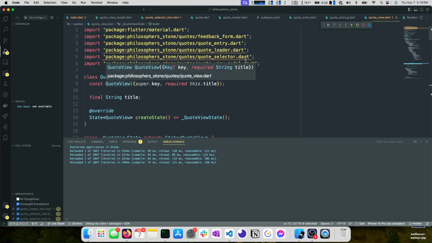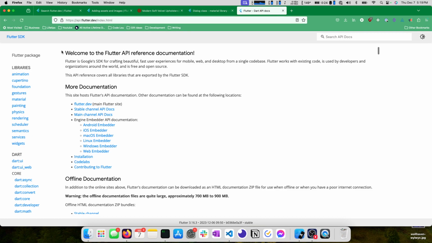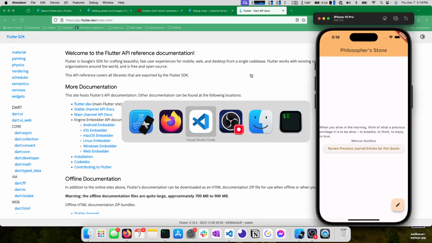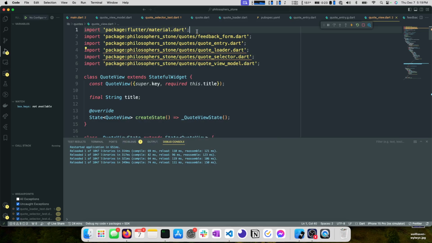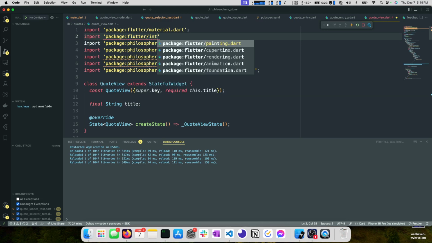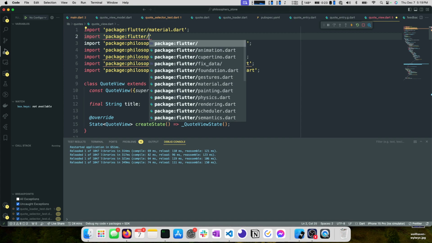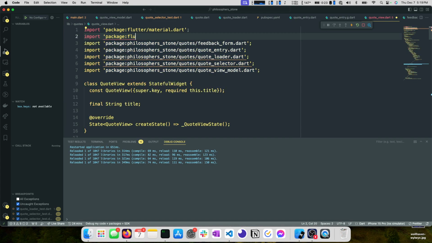That isn't very helpful. And then I don't remember. Okay, so I think this does come as a part of Flutter. So let's try import package flutter intl. No. Okay, maybe it doesn't ship as part of Flutter.